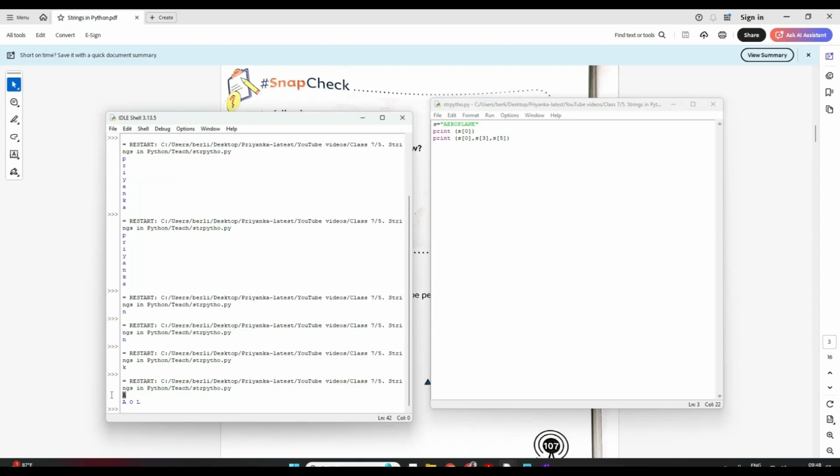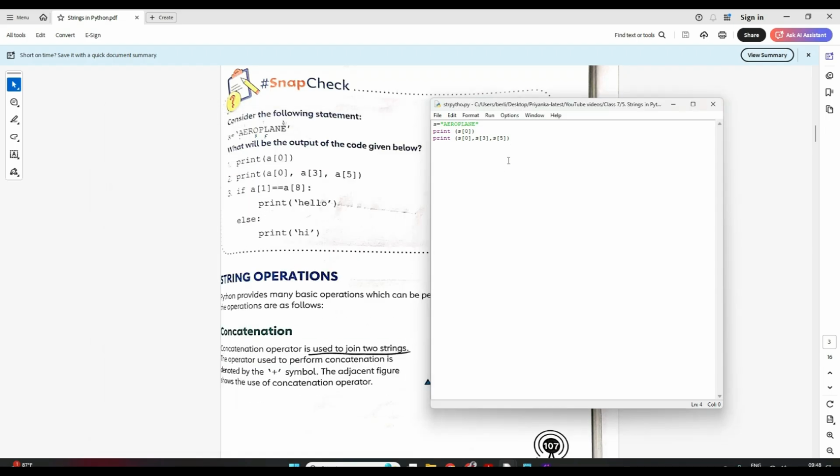Now see here, the first is a print statement, S[0] is your A. Now the second, they will print A, then S[3], the third index, is this O, so it printed O, and then your fifth index is L, so it printed L. Clear? Now let's see what the third one was. The third one has an if statement. If A[1] is what? Tell me. What is A[1]? A[1] is E, correct? 0, 1. E is at index 1, right?